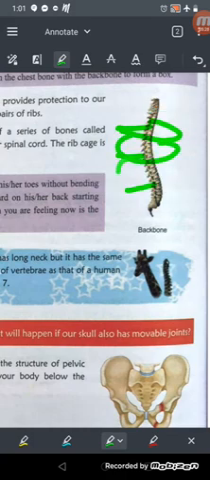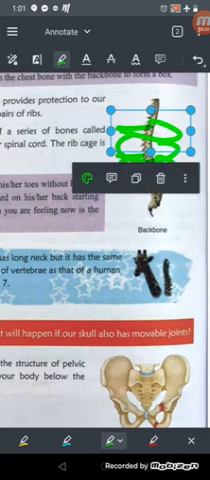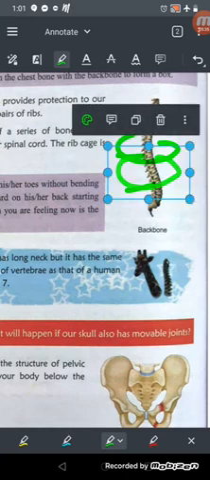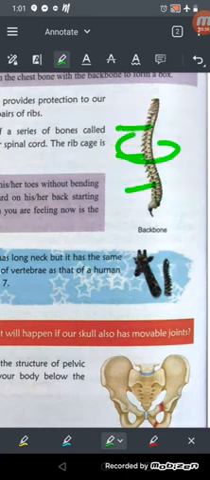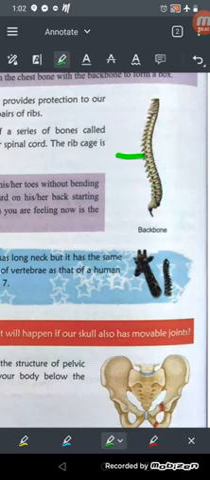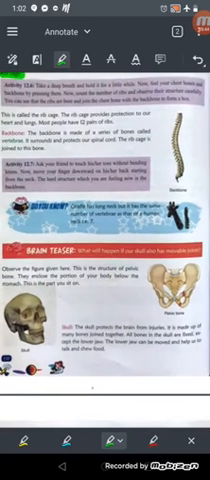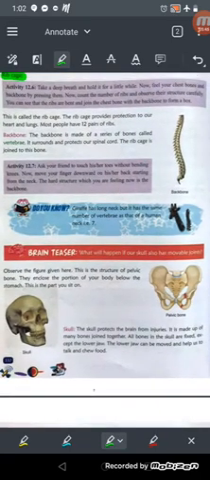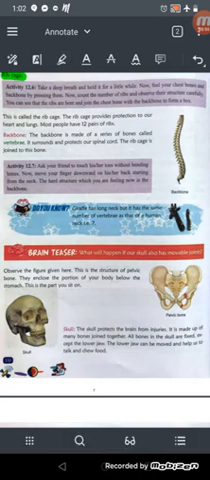The rib cage is joined with the backbone. Okay, and this is the rib cage. This is called the rib cage, which is in the front of the chest cavity, and the rib cage provides protection to our lungs and heart.